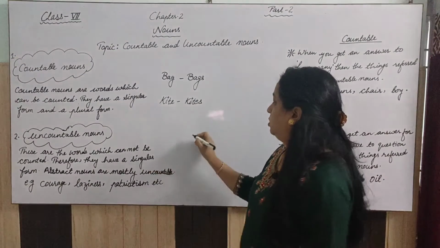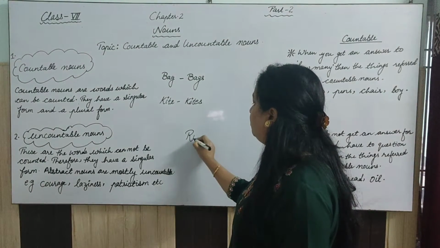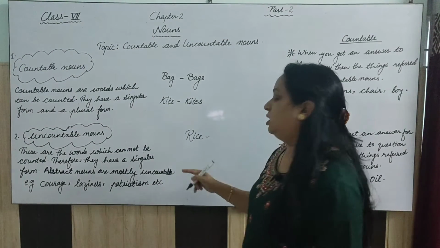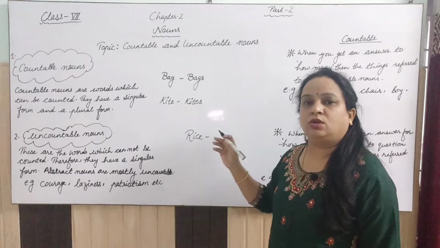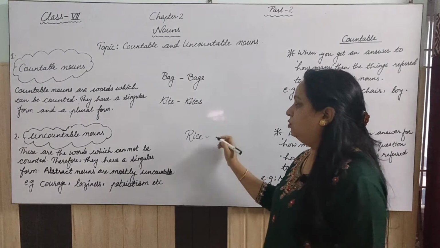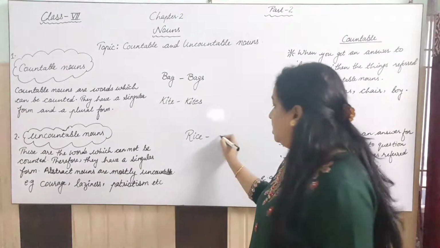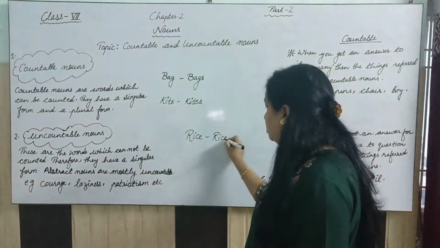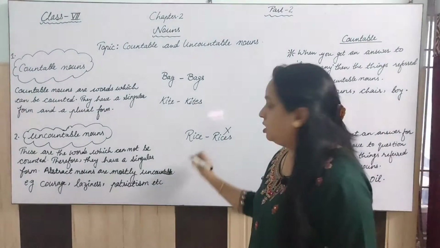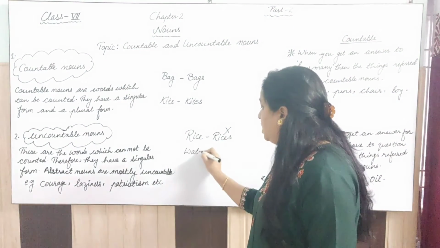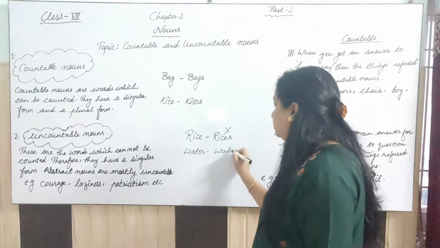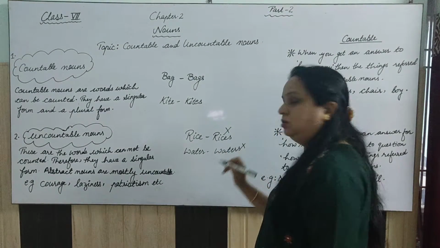Okay. So let's talk about the example of rice. Whether you have 1 rice or 2 rice or 100 or thousands of rice, you will not say rices. Have you heard this word? No, wrong. Have you heard water and then waters? No, right?